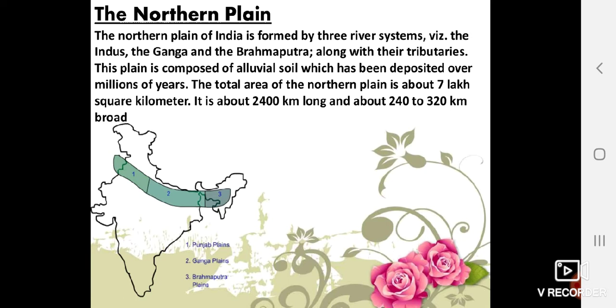It deposits material there, and in that way the northern plain is formed. In this region the river gets divided into different channels due to the deposition of silt. These channels are known as distributaries.